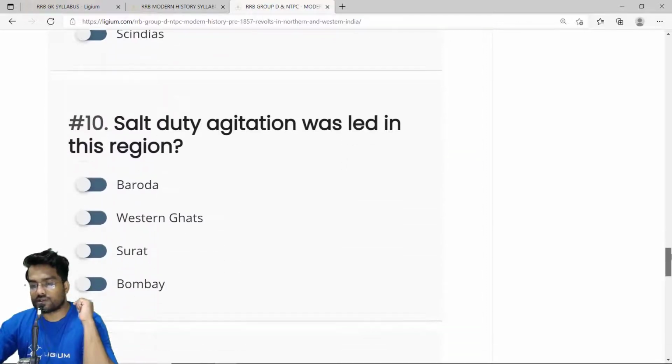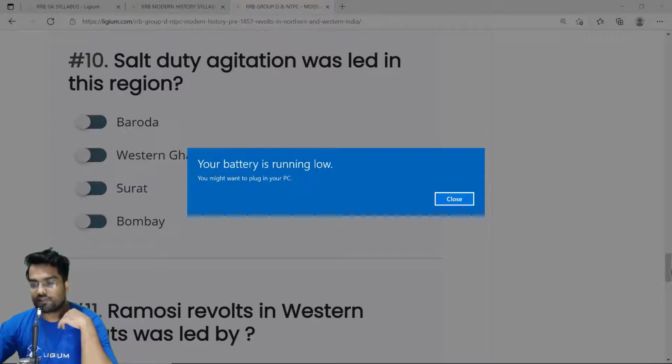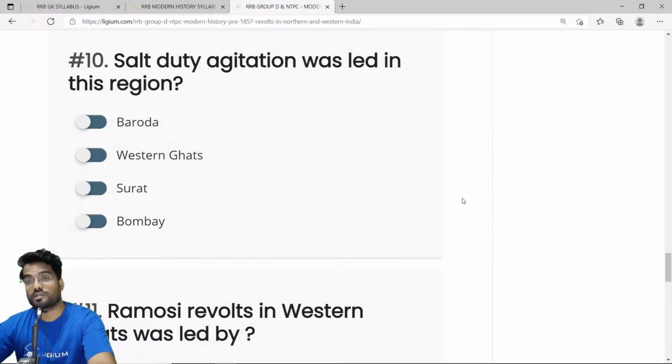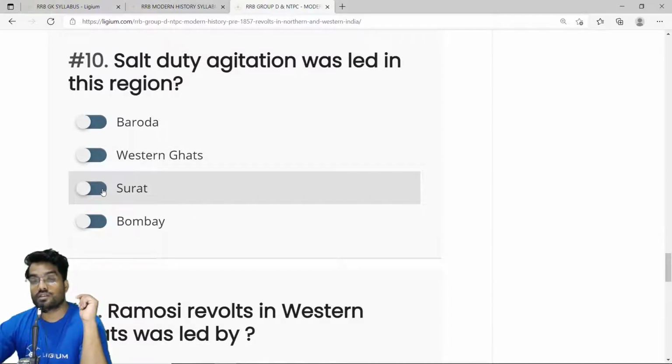Okay, then we have the 10th question. The salt duty agitation was led in this region. Even before Gandhiji's salt march, there was an agitation, and it was one of the agitations that was really successful. The Britishers, as usual, imposed a significant tax, and the salt price was increased from 50 paisa to 1 rupee, which was significantly high during that time. This happened in the region of Surat. The correct answer is Surat.